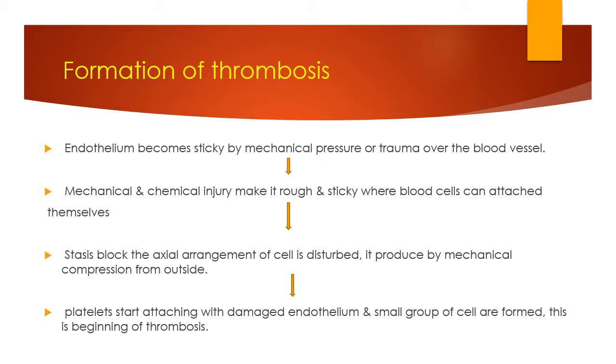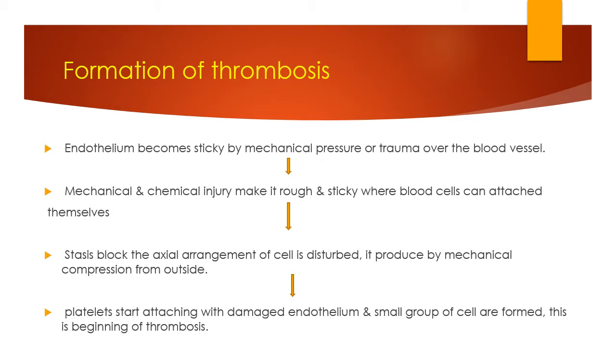This means the endothelium becomes sticky because of mechanical pressure or trauma over the blood vessels, like any accidental process or heat therapy. Because of mechanical trauma the endothelium becomes sticky, and mechanical and chemical injury make it rough and sticky, where blood cells can attach themselves. Stasis blocks the axial arrangement. Stasis means compression, and compression from outside disturbs the axial arrangement of cells, and platelets start attaching to the damaged endothelium.